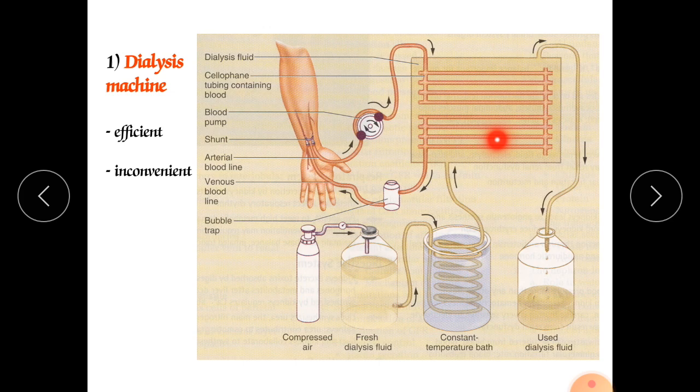Here it can be filtered and the filtered blood can come here again. So from this artery, blood can be taken here, filtered here, and the filtered blood can pass over here and come into the vein. So in this fashion, the process of filtration occurs. It is called hemodialysis.